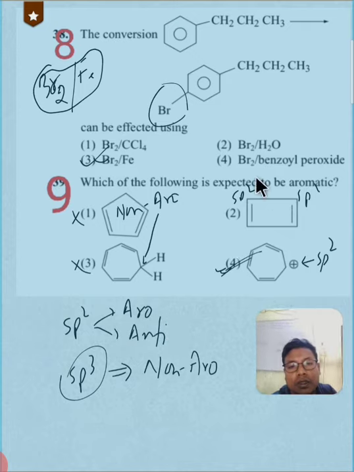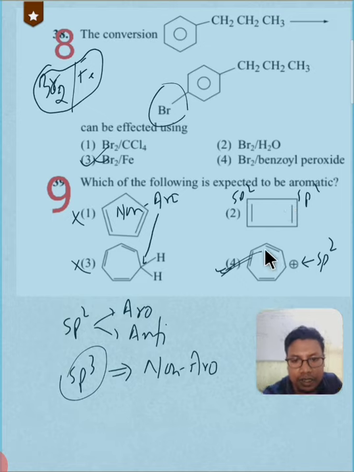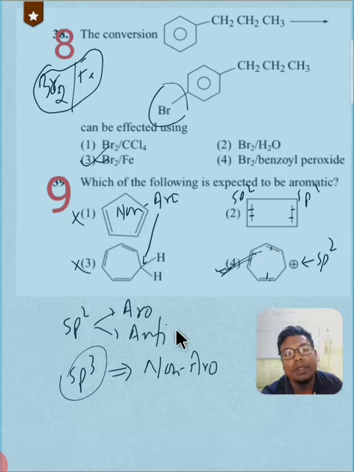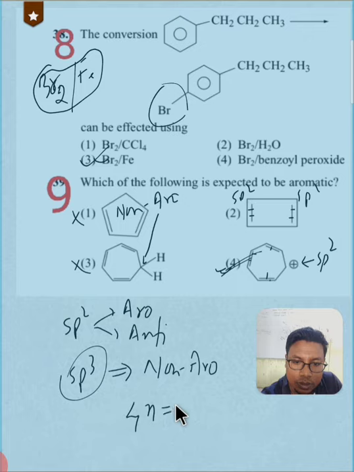If the hybridization of each atom in the ring is sp2, then we need to count the number of pi electrons in the ring. So there are 1, 2, 3, 4 pi electrons here, and in this one, 1, 2, 3, 4, 5, 6 pi electrons are here. So we equate the number of pi electrons: 4n is equal to 4 in the second option, and we get n is equal to 1 in this case.